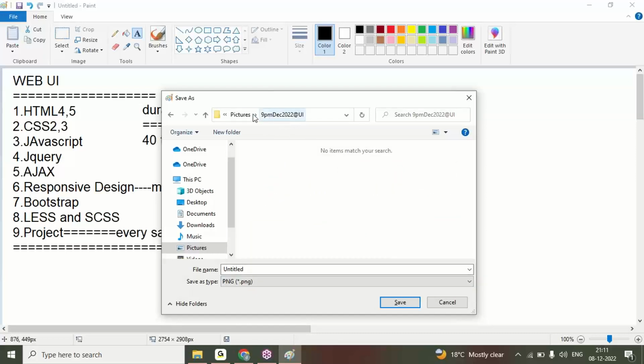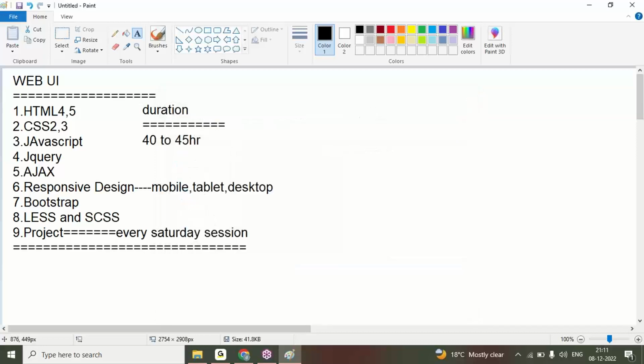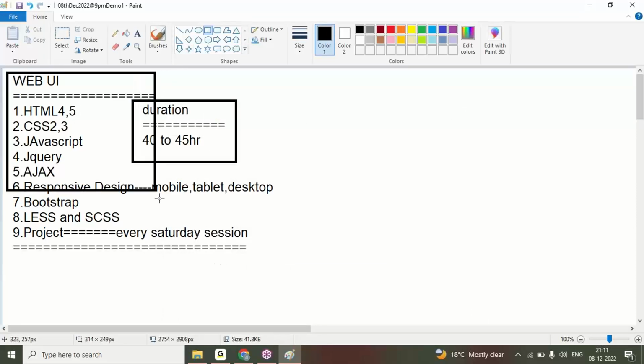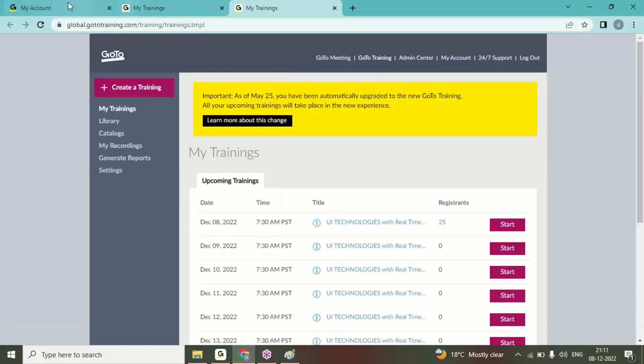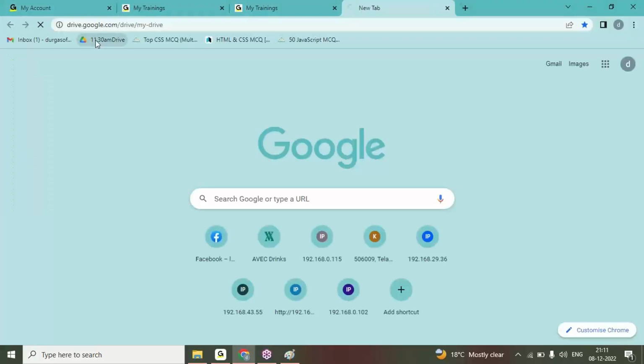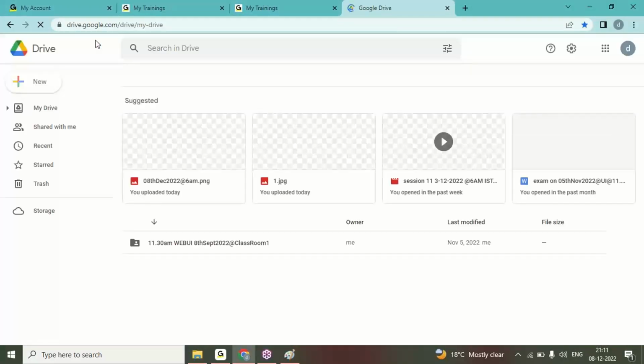Here, I created a 9 p.m. folder. I'm saving all pictures in the 9 p.m. folder. This is our first session, 8th December 2022 at 9 p.m., Demo 1. I'm continuing the demo first session. I saved it, and every day files will be uploaded in one Gmail drive. The drive will be shared with you. Generally, I'll share it in one drive. I'm taking offline and online classes.